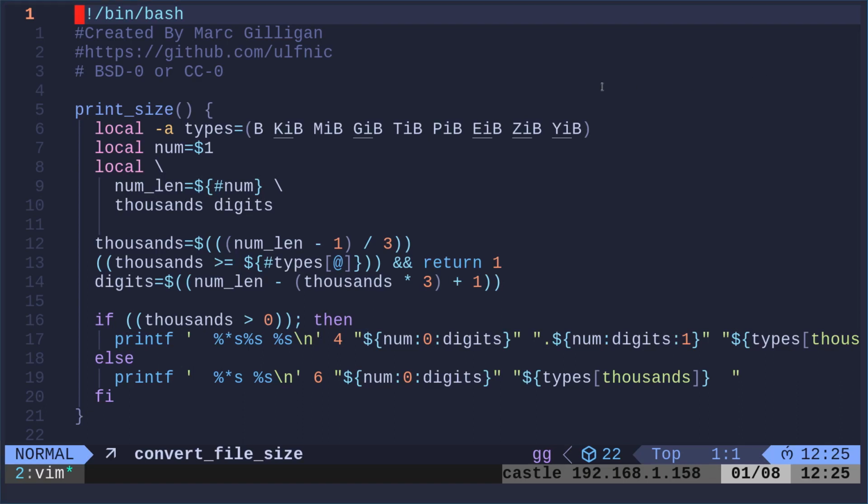Okay, lately I've been talking about viewers submitting scripts to me, and excuse me, Marc Gilligan, also known as Ulfnic, is someone I've been chatting with in my Matrix chat room.